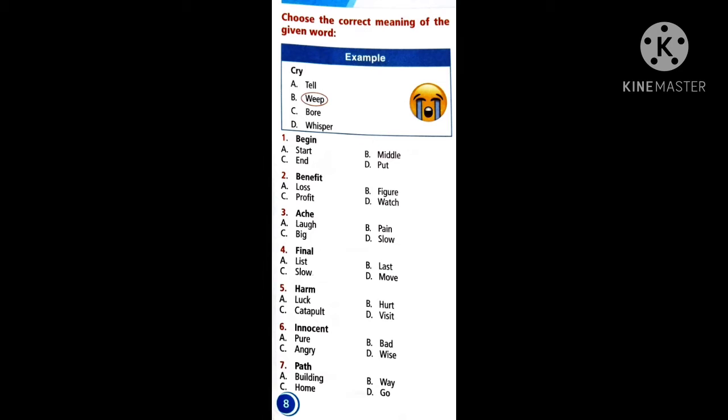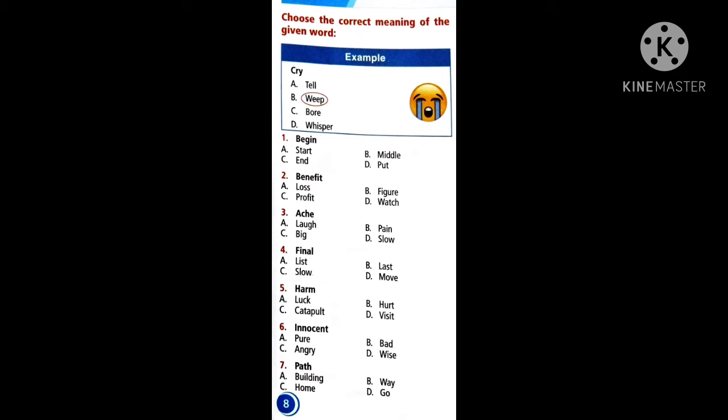Now, fifth one, harm, H-A-R-M, harm. Harm in the sense, see, we are going to harm others just by beating them with some stone or with a stick or something. Then they will get pain. So, we are harming others. So, you fell down. So, what will happen to you? So, basing on that, you can check your options. Is it getting luck, hurt, catapult, or visit?